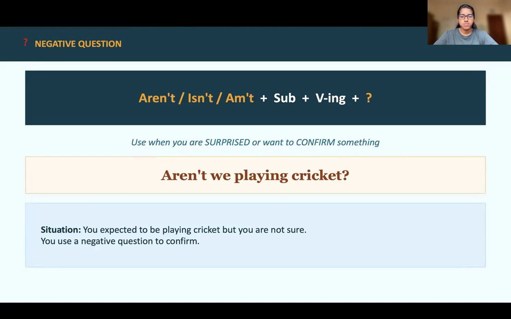Negative question. Use the negative be verb at the front. Aren't we playing cricket? Use this when you are surprised or confirming.